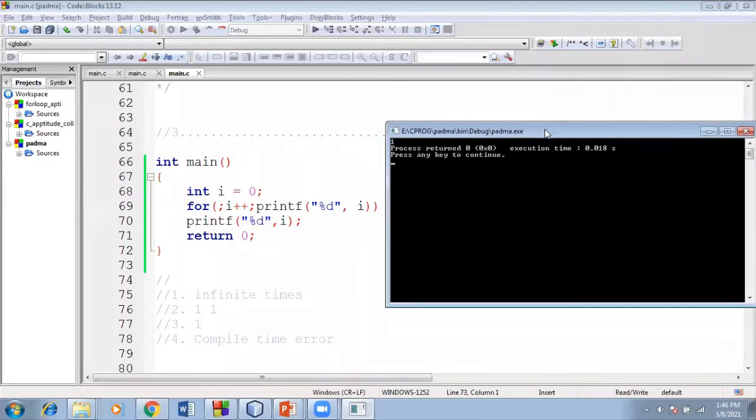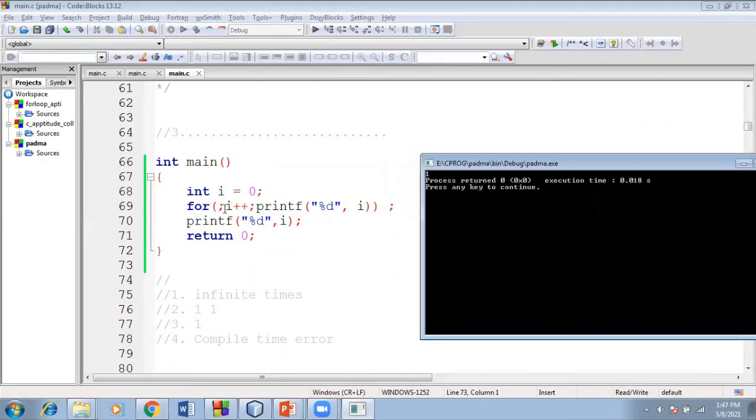So if I'm trying to run this code, 1 will be displayed on the screen. Why? Because int i is equal to 0, and in the for loop the initialization is already over. This is the condition, for of 0, the condition becomes false. Condition becomes false, so it should come out of the loop. Why? Because this for loop ends with a semicolon here. So the i value is 0, the condition becomes false, it will take the updated value of i, i becomes 1, and that 1 will be displayed on the screen.